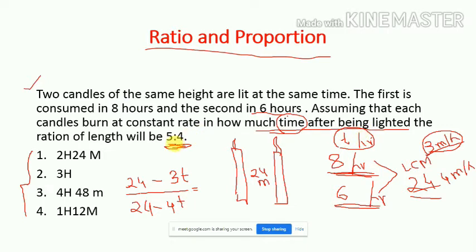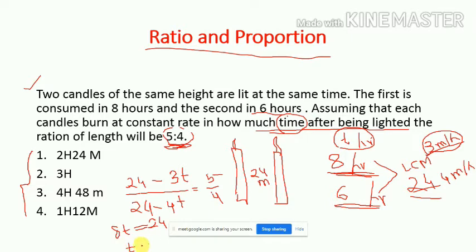Because after T hours, its ratio is 5:4. Clear? So this is 5:4. So if you solve it, it will be 5 multiply 4, that means 20T, and 3 multiply 4, 12, that means 12T. So if you solve it, you will get 8T equals 24. It's the shortcut. Within the shortcut, you need not write everything. If you write everything, then you can never solve it. So here T will be 3 hours.